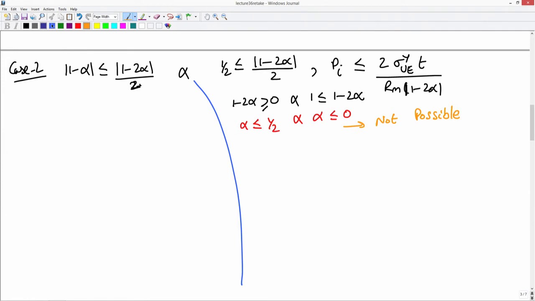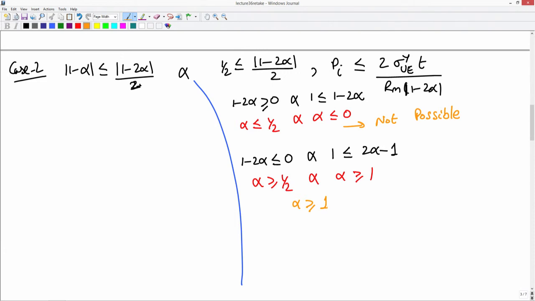Now, let us look at the second case. Second case would be 1 minus 2 alpha is less than or equal to 0 and 1 should be lesser than 2 alpha minus 1. Since this is less than 0, the absolute value of that will be positive, which is 2 alpha minus 1. That is what I have used. This will tell us that alpha must be greater than or equal to half and alpha must be greater than or equal to 1. So, combining these two, I get the condition that alpha must be greater than or equal to 1.